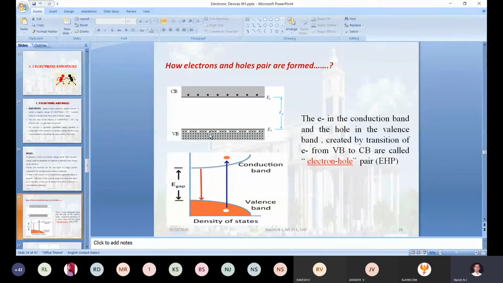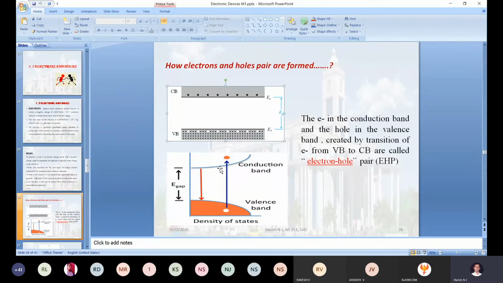So one electron comes out from the valence band, one hole is created in the valence band, and one electron appears in the conduction band. In this way, by changing the temperature we can increase or decrease the concentration of electron hole pairs. The capital EHP is used for designating the electron hole pair. You can check this diagram also, it is a little more meaningful compared to the first.